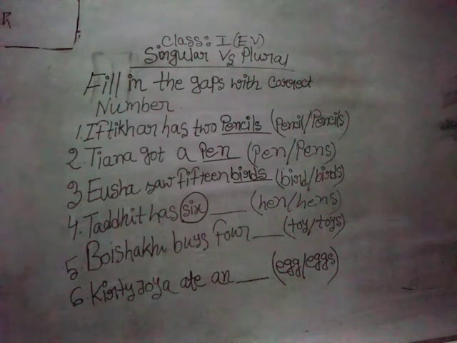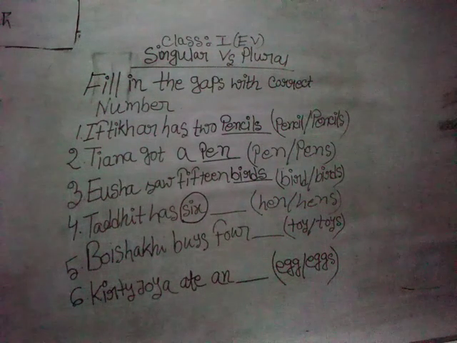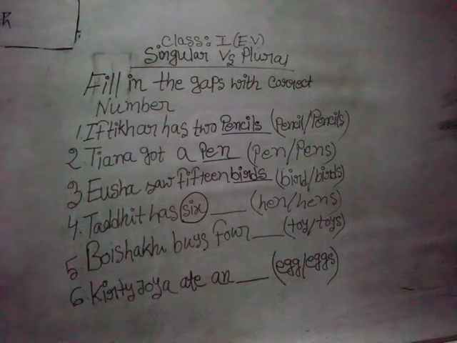Can you see Miss has drawn a circle on the 6? If it is circled, then that means it is the highlighted point. So you need to highlight the figure or the quantity. If the quantity is more than one thing, that means it should be in plural number. So here 6 is more than 1, so that's why I can never put hen. I should put hens, H-E-N-S. Why? Because 6 is more than 1. That's why we need to put hens.